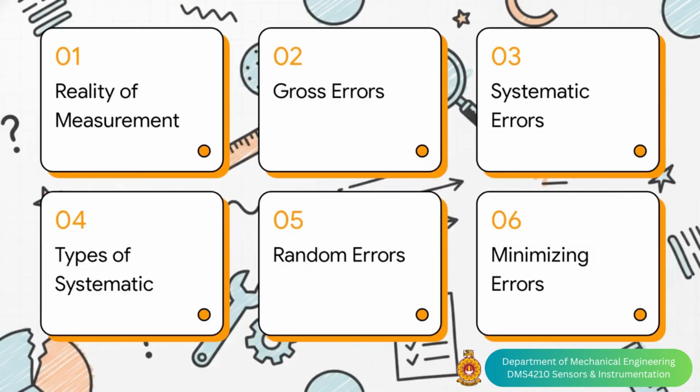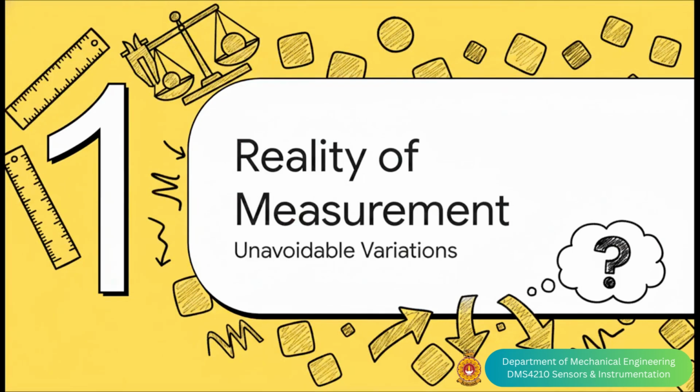Okay, let's dive right in. Here's our roadmap for today. We'll start with the reality of measurement, before breaking down the three major culprits behind flawed data: gross errors, systematic errors, and random errors. Finally, we'll wrap up with a practical toolkit for minimizing these variations. Section 1. The reality of measurement.